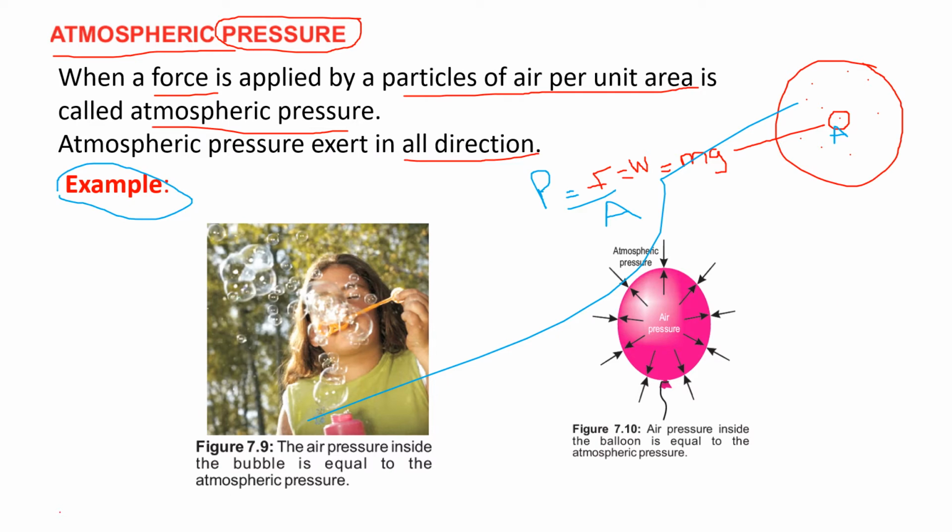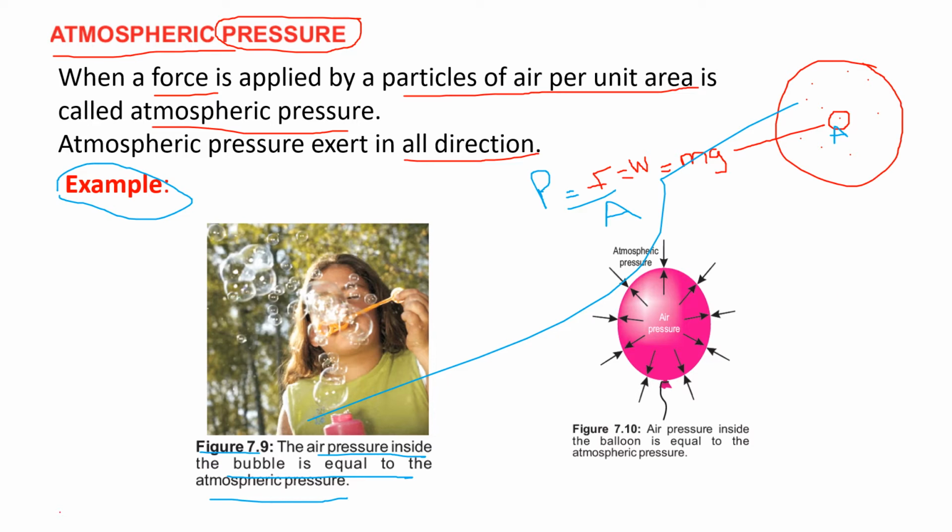There is an example of atmospheric pressure. If you see figure 7.9, which is also shown in your book, the air pressure inside the bubble is equal to the atmospheric pressure. You can see the girl blowing a bubble. How will the bubble last? It will last when there is atmospheric pressure inside. When there is no atmospheric pressure, it will burst, right?